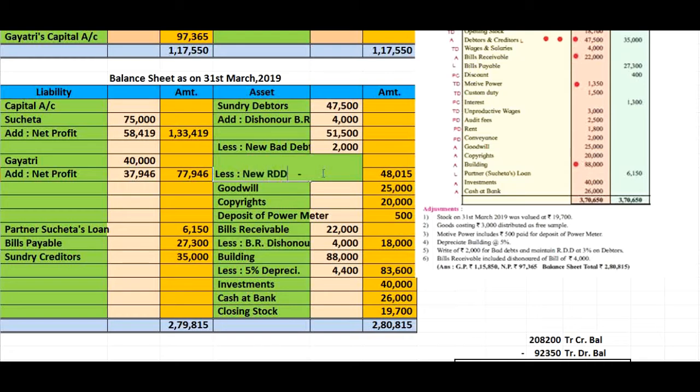New RDD. The new bad debts figure is ₹2,000. After deducting new bad debts from 51,500, we get 49,500, and we have to charge 3% new RDD on 49,500, and we get the figure 1,485. And after deducting